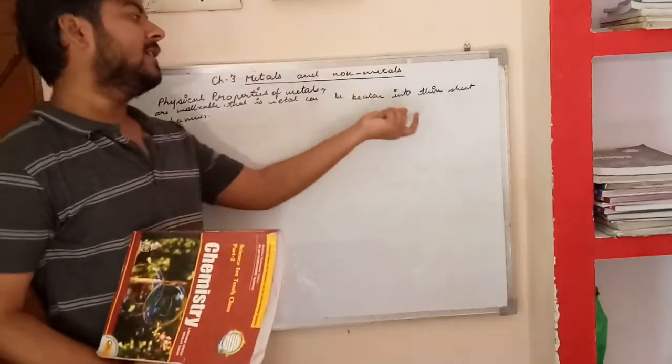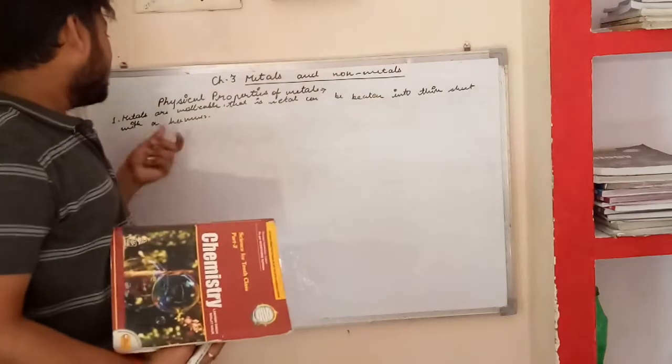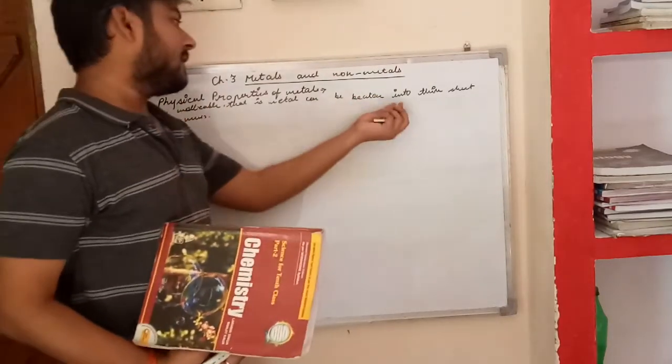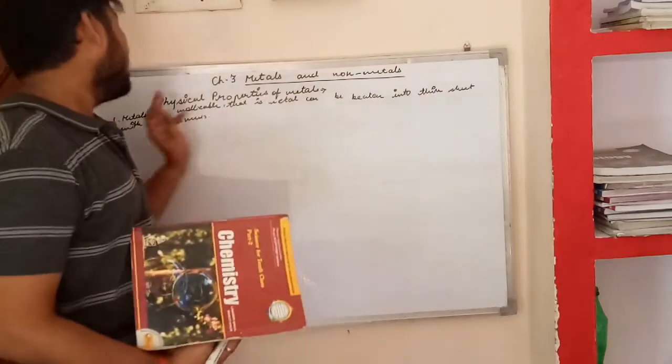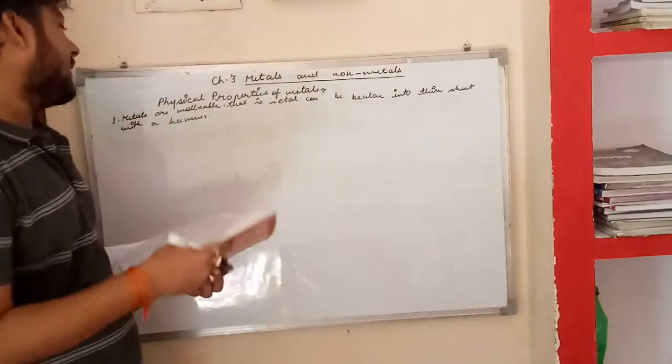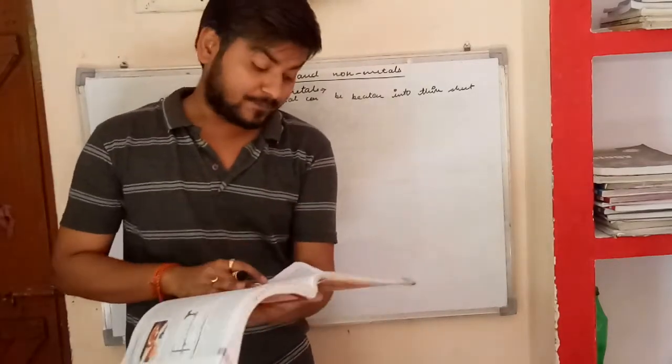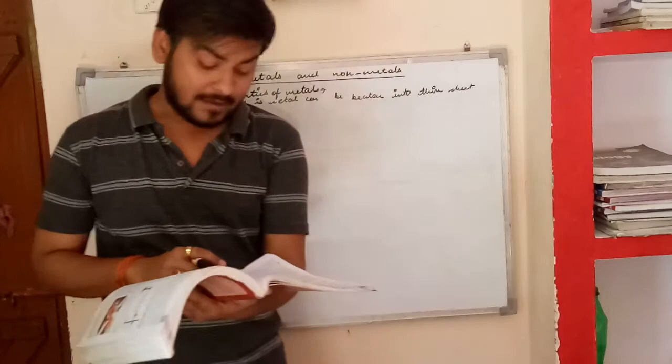That is called the malleability property. So metals are malleable. This is the first physical property of the metals.